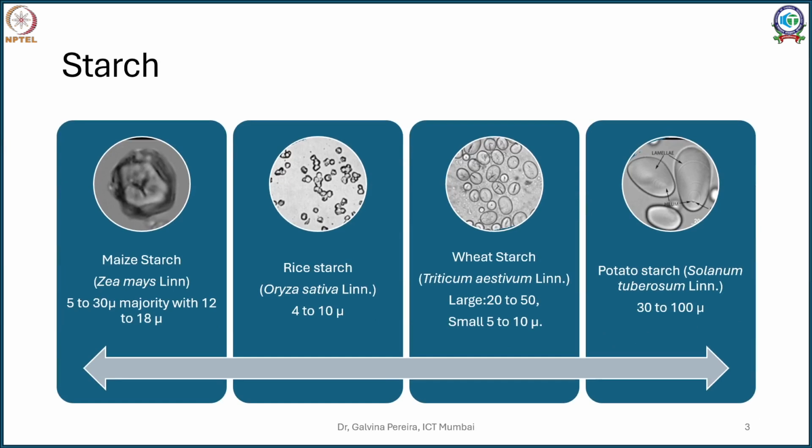So starch, as I said, is commercially obtained from grains as well as from tubers. Let's see a few examples of starches which are there in commerce. The most abundant one is maize starch, which is obtained from corn, or botanically Zea mays. Under the microscope, maize starch appears polyhedral in shape with a central hilum and some cracks or fissures emanating from the hilum.